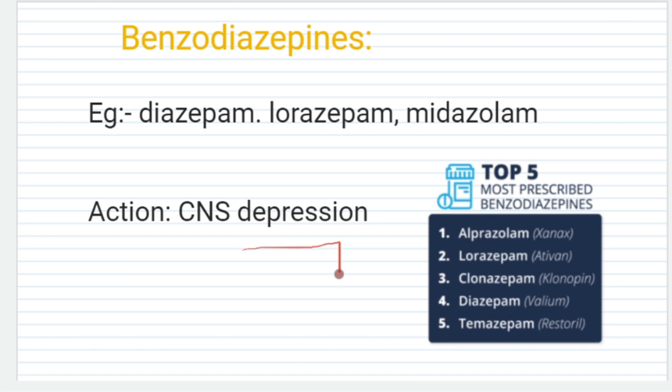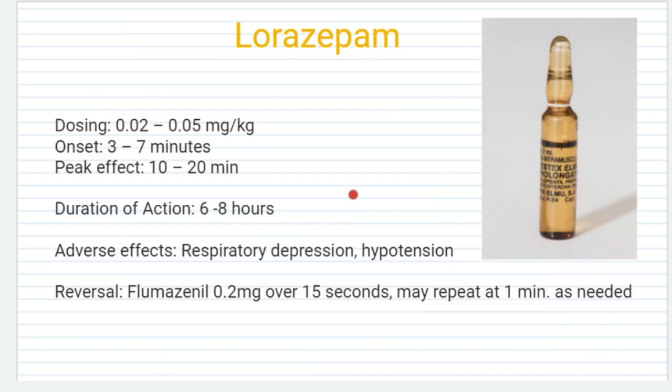In the case of benzodiazepine overdose, what medication can we use? We already discussed it. That is flumazenil. Flumazenil we can use as an antidote for benzodiazepine overdose or benzodiazepine poisoning.